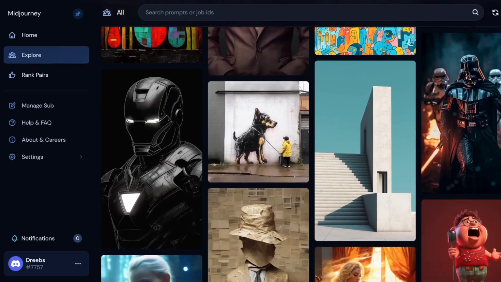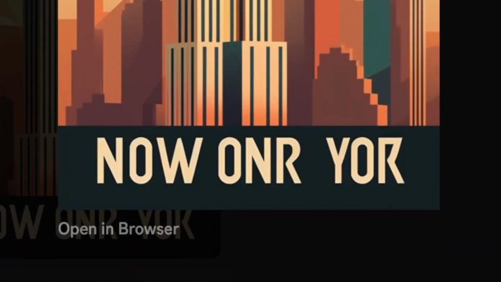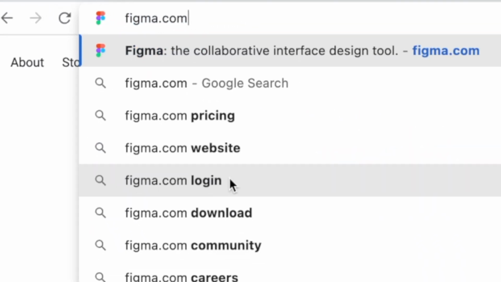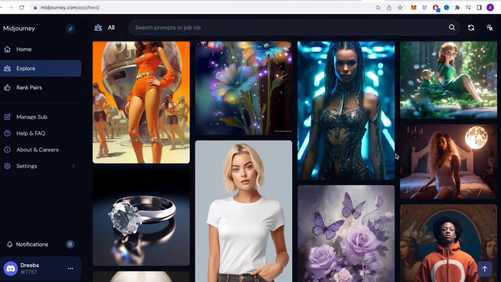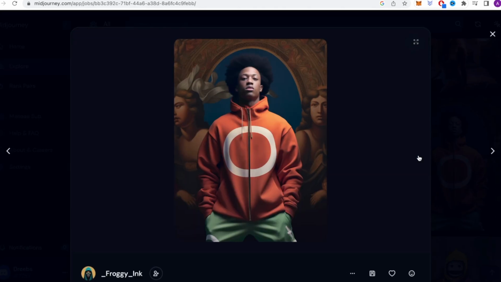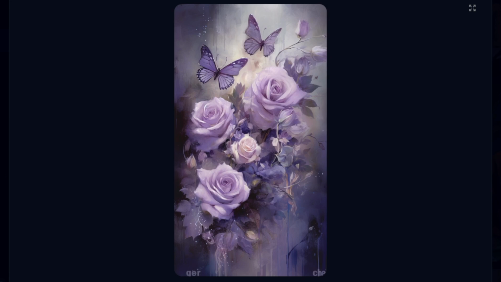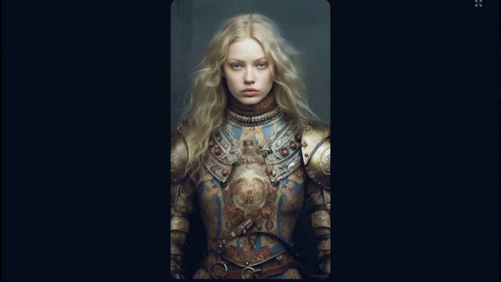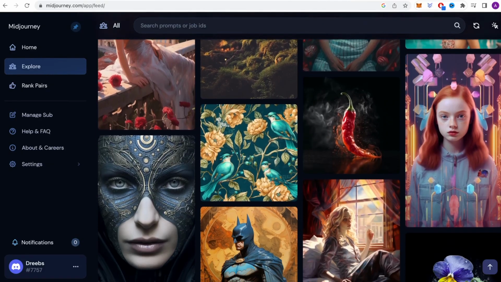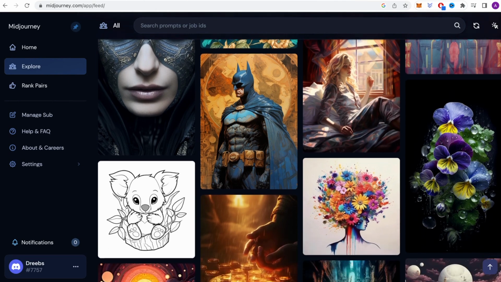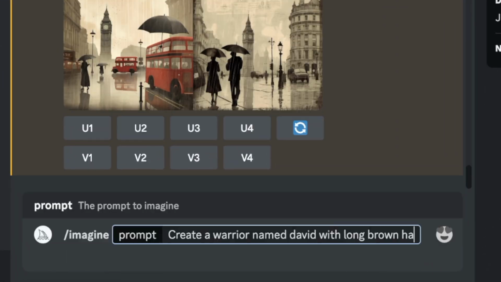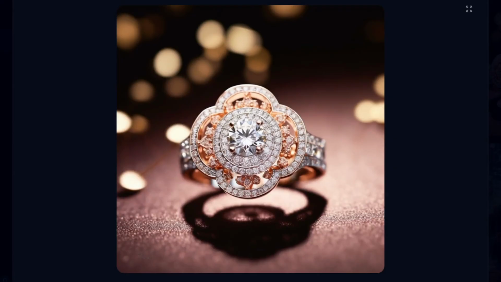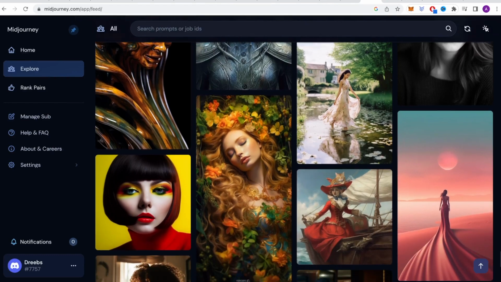Even in the newest version of Midjourney, the AI still struggles with making text look nice. However, there is a way to make the poster look better by using a free software called Figma to add your own text. It's really interesting that AI can create such detailed pictures of people and objects, but it still can't get text right. V5 has improved a lot and can now create art that looks almost like real photographs, but there are still some things it can't do, like remember specific things you create and use them in future artworks. For example, you could create a character and then not be able to reuse the same character in the future. The same is true with objects and locations. That's something we might see in the future though.